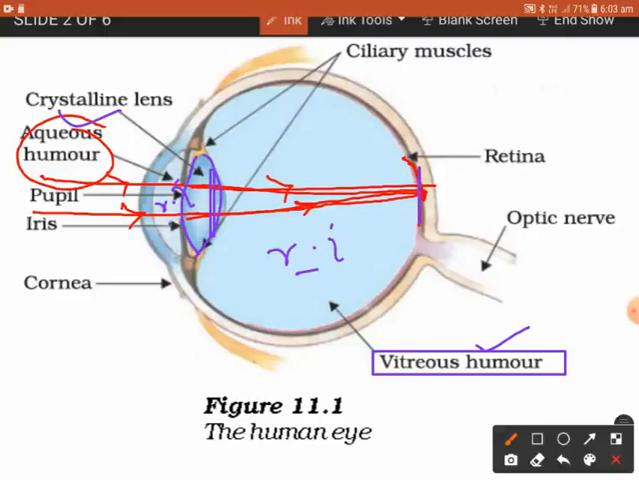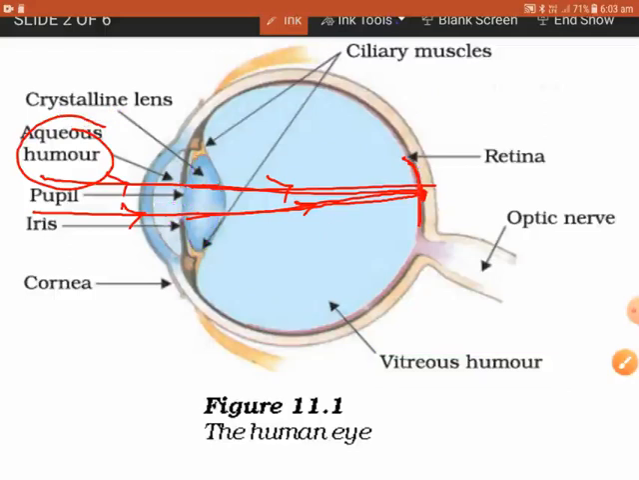Got it? You may ask, as the vitreous humor is also transparent, viscous and colorless, will there be no bending when light passes through the aqueous humor or vitreous humor? You have to say there will be no bending. Why? Because the aqueous humor and the vitreous humor have the same refractive index. Clear? Yes. Now then, let's go to the other parts.